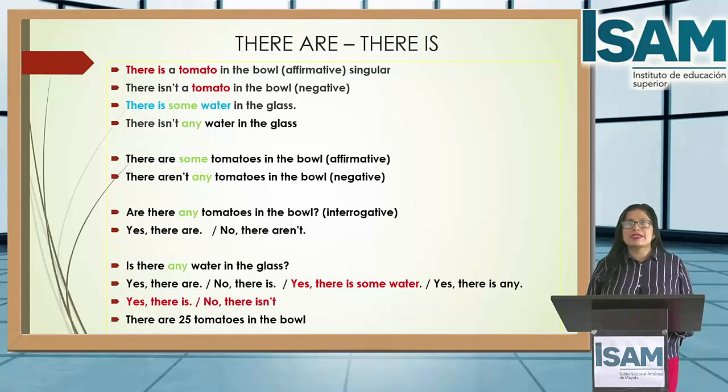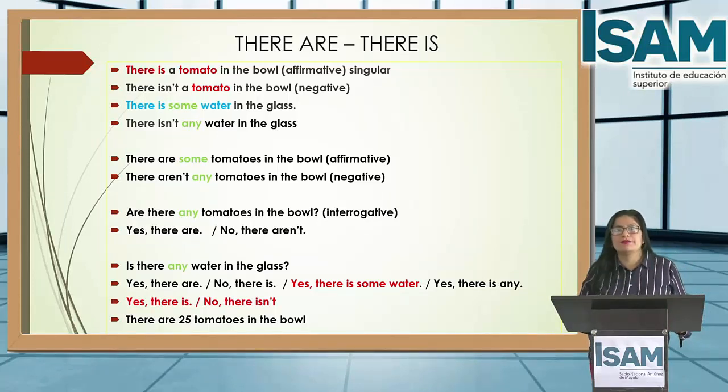Next one. There are some tomatoes in the bowl. Okay? This is for affirmative. Plurals. There aren't any tomatoes in the bowl. Okay, negative, because I use aren't and you have to use any. Yes, it's negative, aren't, you use any.